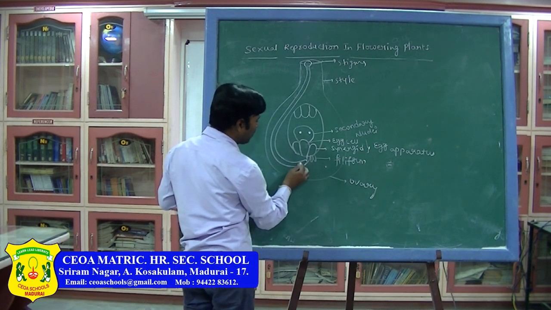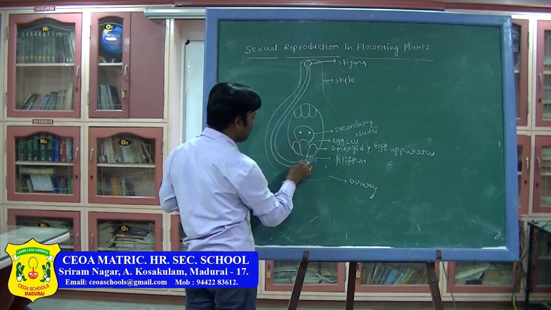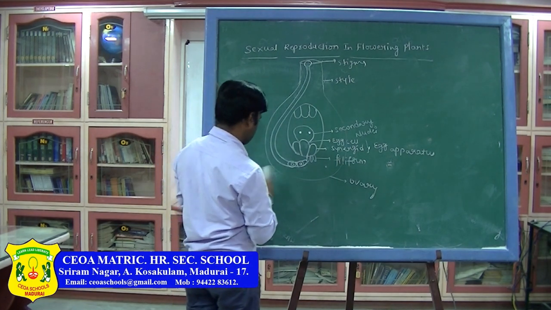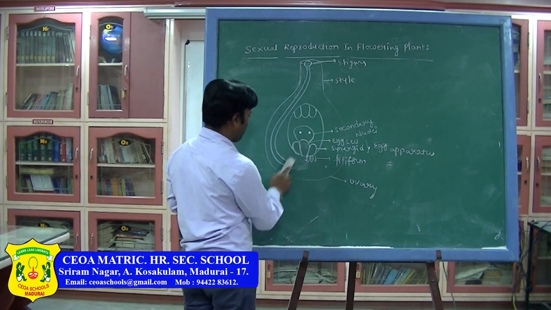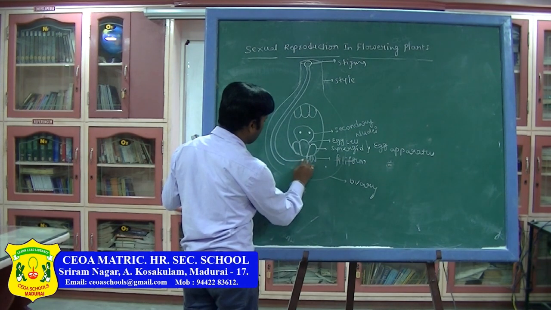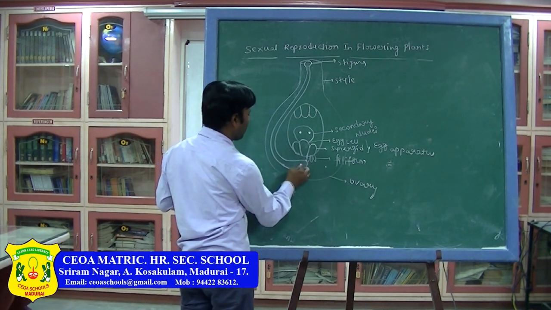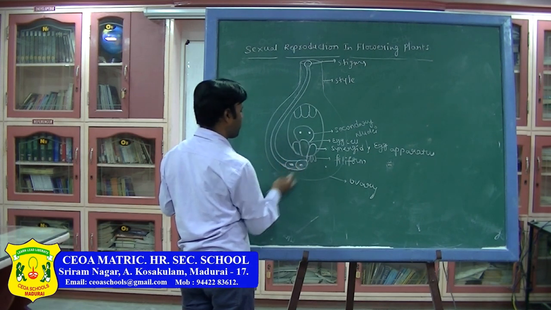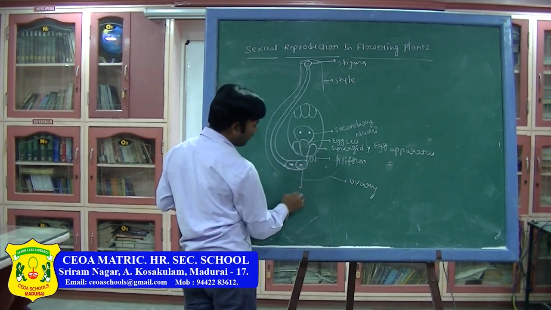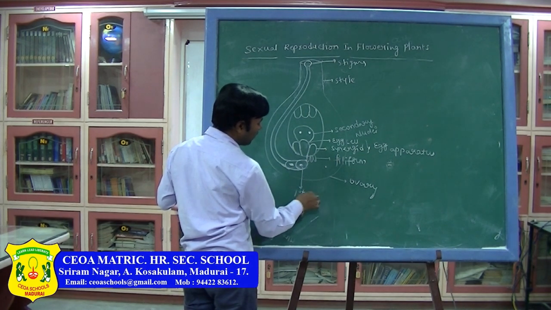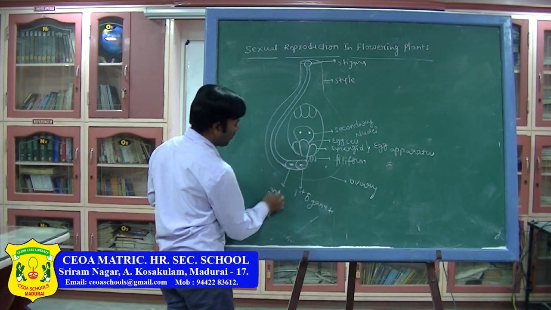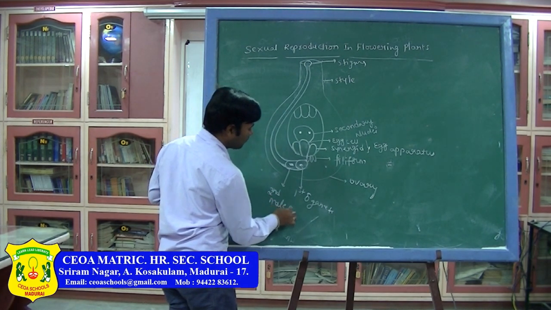Now there are 2 male gametes present. This is the first male gamete, and this is the second male gamete.